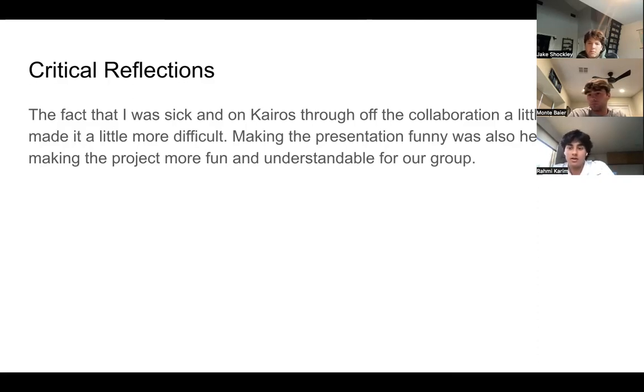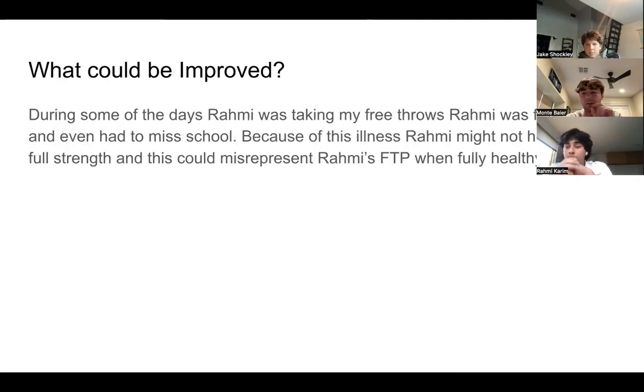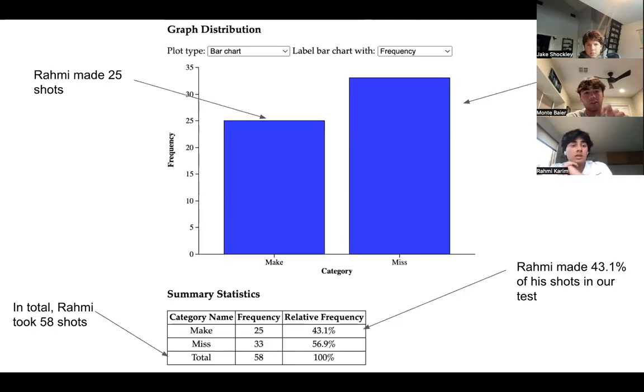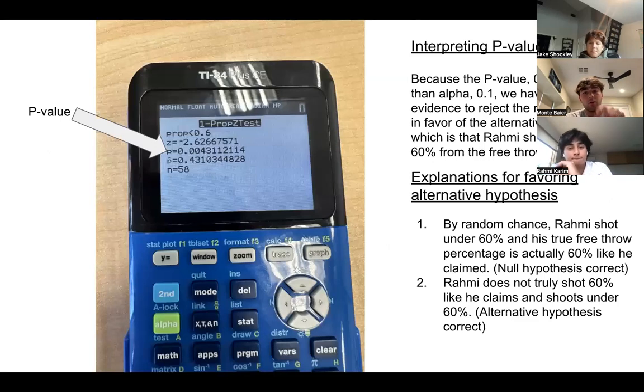So, yeah. One thing our group did struggle with, if you can go back to the part where it shows the screenshot of the calculator. We actually couldn't get the applet to work. We were trying to work it with you, but it wasn't working, so we just used the calculator. That was one little problem we faced along the way.